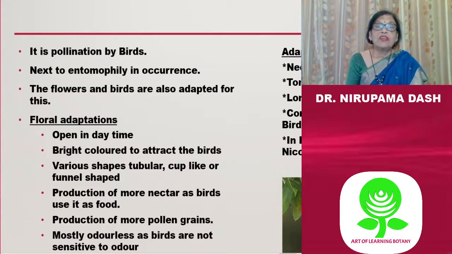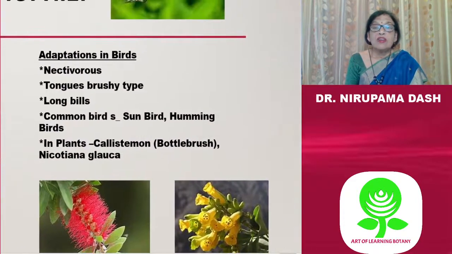These flowers have some adaptations, and they open in the daytime. They have bright color to attract the birds, and various shapes: tubular, cup-like or funnel shaped, and they produce more nectar, and this nectar is used as food by birds. They also produce a greater number of pollen grains, and mostly these flowers are odorless because birds are not sensitive to odor.